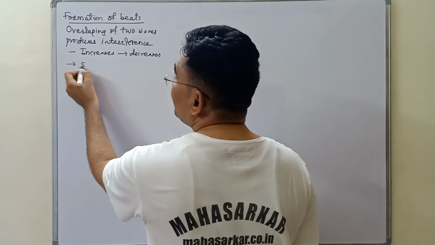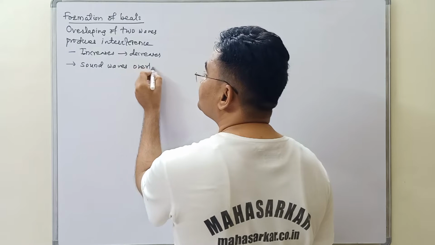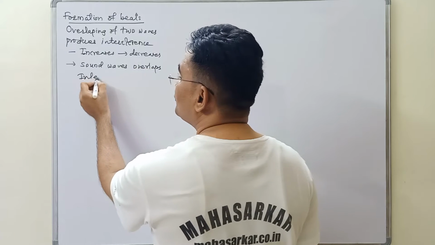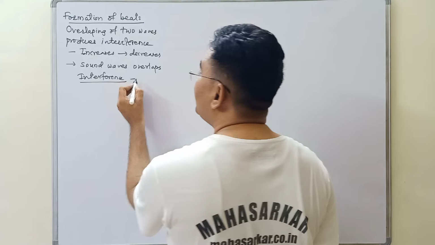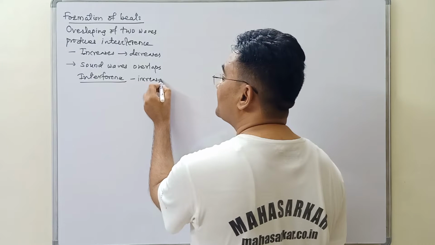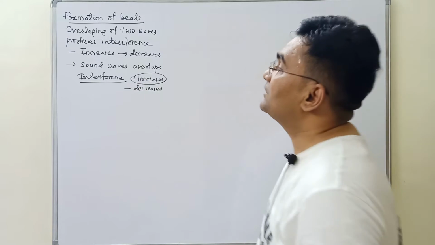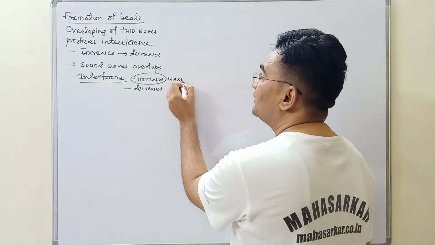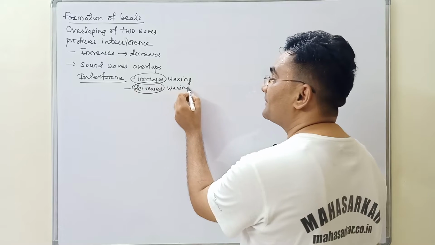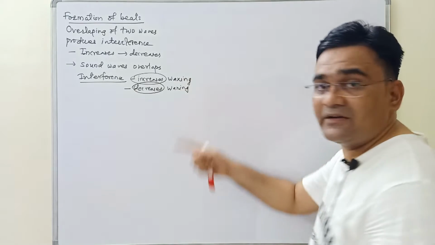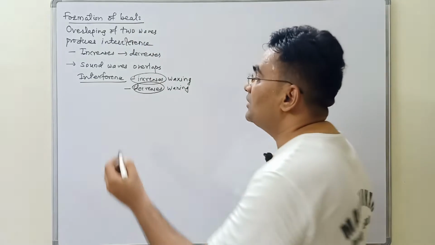So when two sound waves overlap, in the interference of two sound waves, the resultant intensity increases at one instant and then again decreases. Where the intensity increases, the point is called waxing. And where the intensity decreases, the point is called waning. This alternate waxing and waning is heard by our ears and then we say that we have heard the beats.